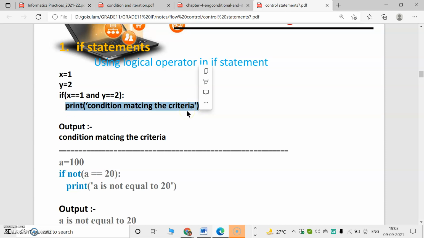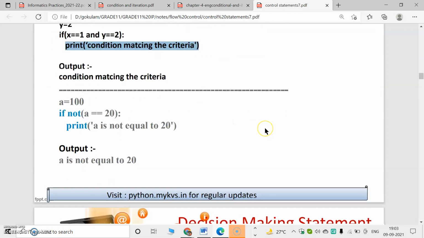Otherwise, this block will not work. So in an AND operation, both conditions must be true, then only the body of if will work. Here the value of x is 1 and y is 2, so the condition is true. Then the output is printed as 'condition matching the criteria'.